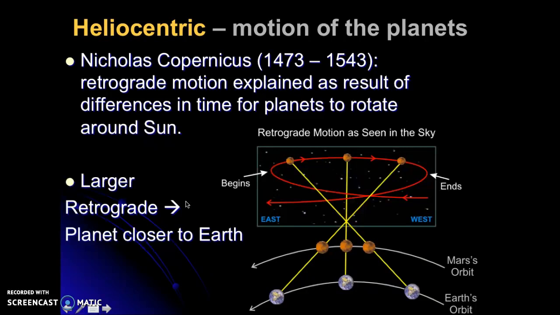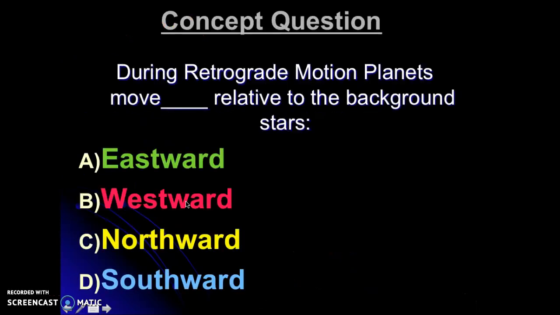So I like to think of this as you're sitting at a stoplight and you're not moving. And then you start to move forward, but it looks like the car next to you is moving backwards, but it's not really moving backwards. Okay, that's this kind of relative motion that we're seeing with our planets. So let's take a look at this a little bit closer.